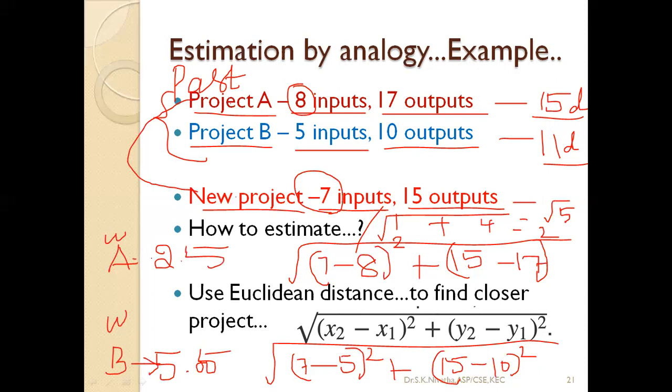Okay, for the new project, which project is very closer? The project A is very closer. So it is so similar, so I can take up this value. Project A is similar to the new project. Project A took 15 days to complete. How much closer is it? 2.5. So the new project also requires approximately 15 days or even less than that. So in that way we can conclude a rough estimation by comparison, analogy.